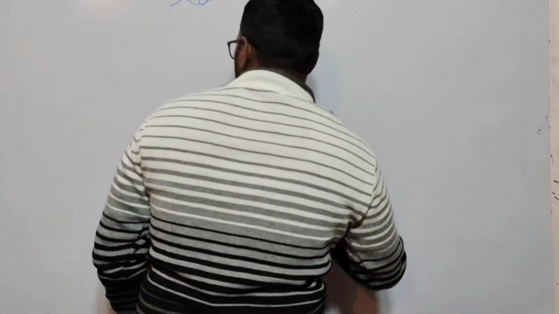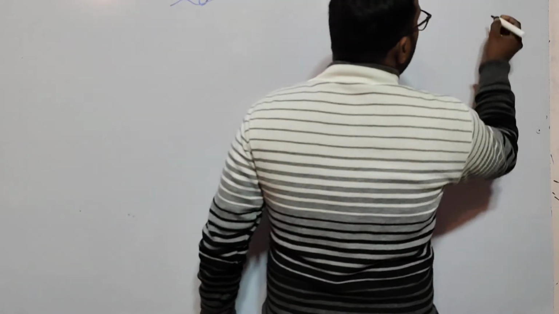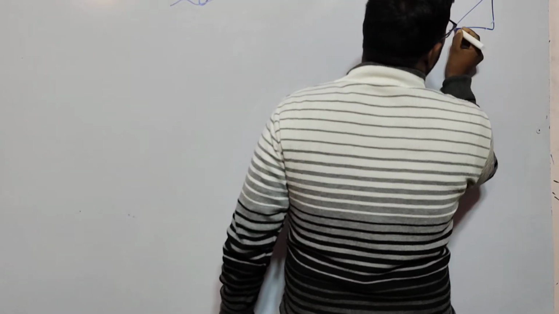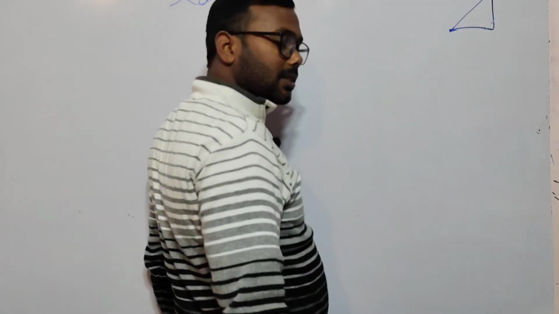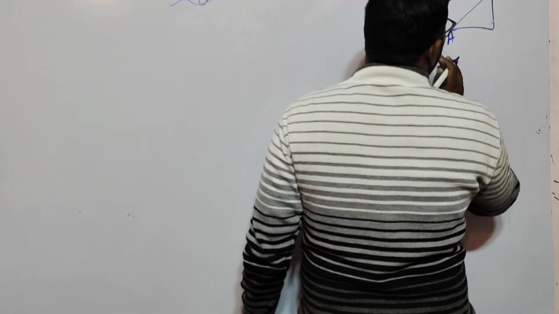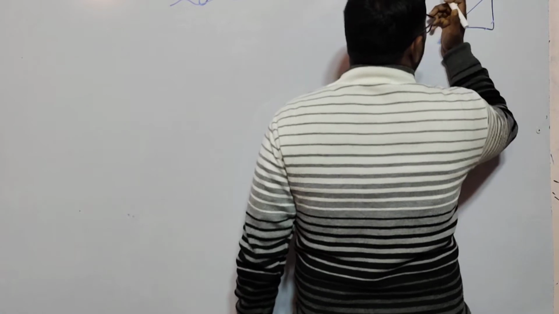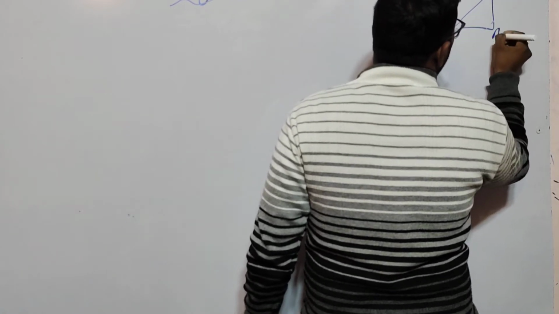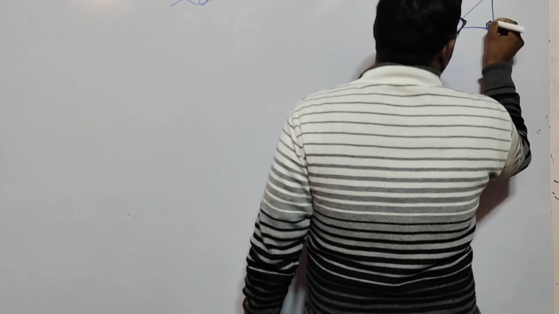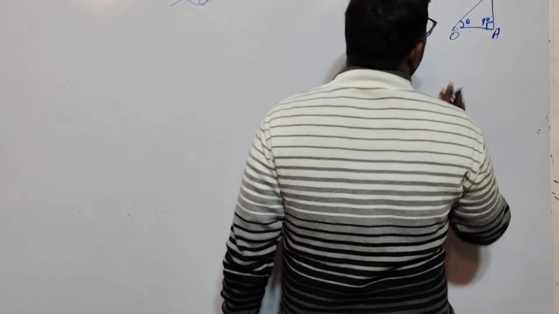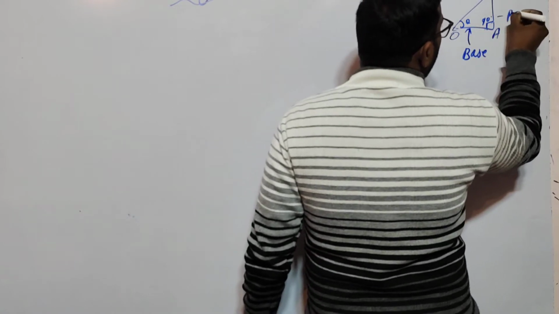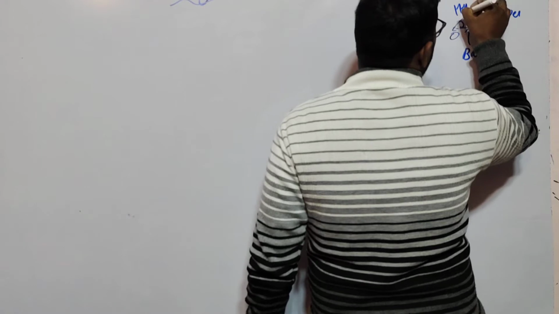Now I am making a small triangle, because this triangle helps make the table. I am assuming this is O, this is A, and this is B. This is your 90 degrees, and this is your theta. This is your base, this is your perpendicular, and this is your hypotenuse.